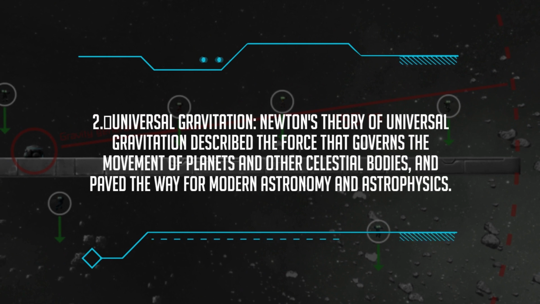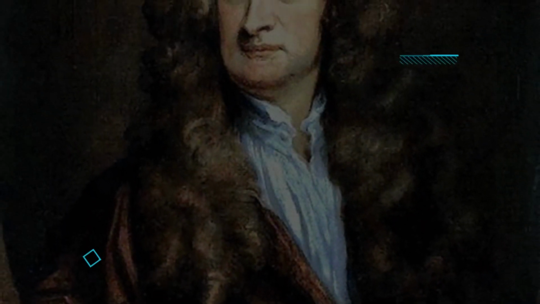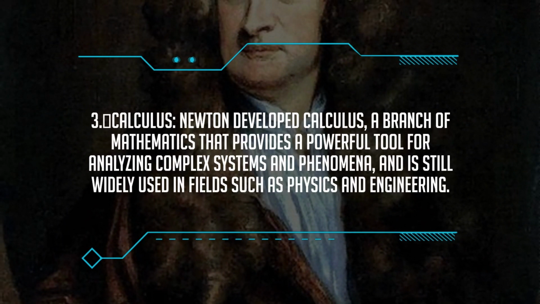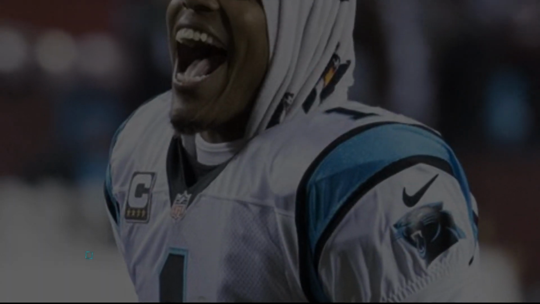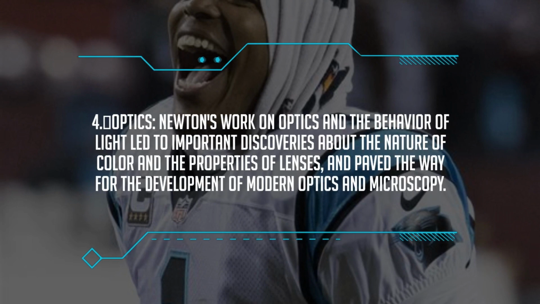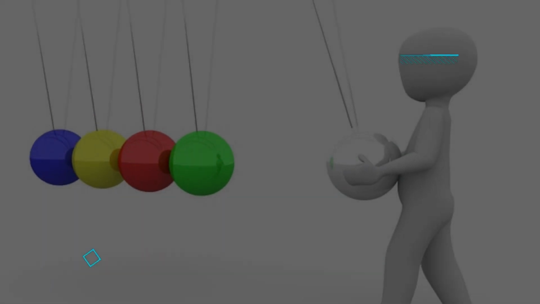2. Universal gravitation. Newton's theory of universal gravitation described the force that governs the movement of planets and other celestial bodies, and paved the way for modern astronomy and astrophysics. 3. Calculus. Newton developed calculus, a branch of mathematics that provides a powerful tool for analyzing complex systems and phenomena, and is still widely used in fields such as physics and engineering. 4. Optics. Newton's work on optics and the behavior of light led to important discoveries about the nature of color and the properties of lenses, and paved the way for the development of modern optics and microscopy.